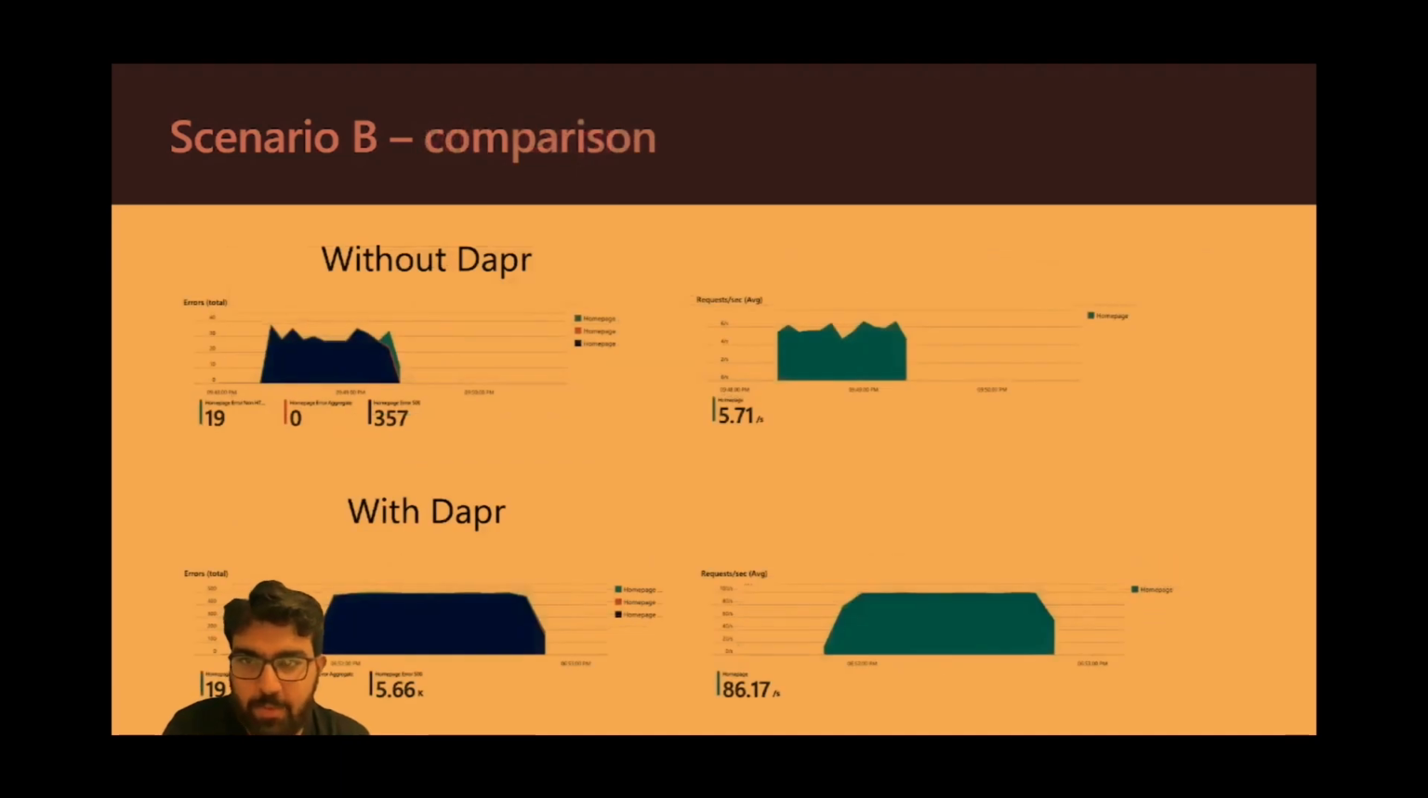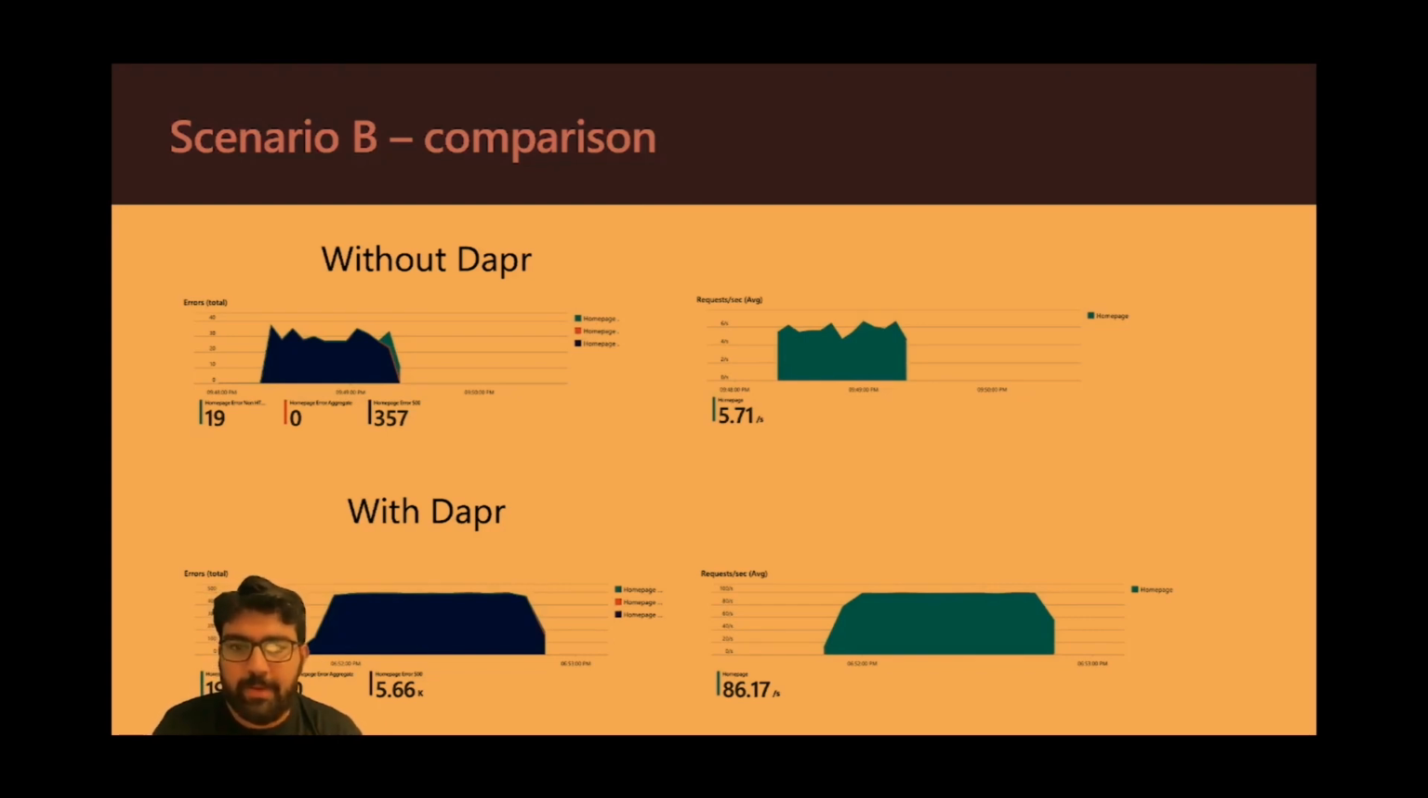So if I do compare the two, the requests per second has gone from 5.71 without Dapr to 86.17, which means that if you had 100 requests earlier, you would finish them really fast when Dapr is enabled, because the circuit breaker basically kicked in and it said, always fail this request, and you don't have to wait for the 5 seconds before you return a 500 response.